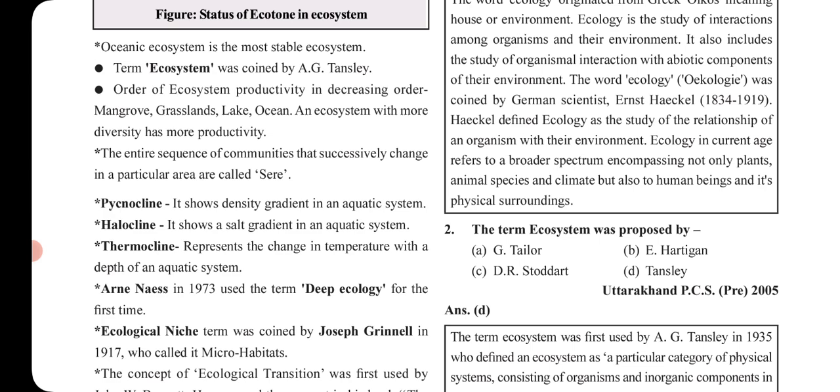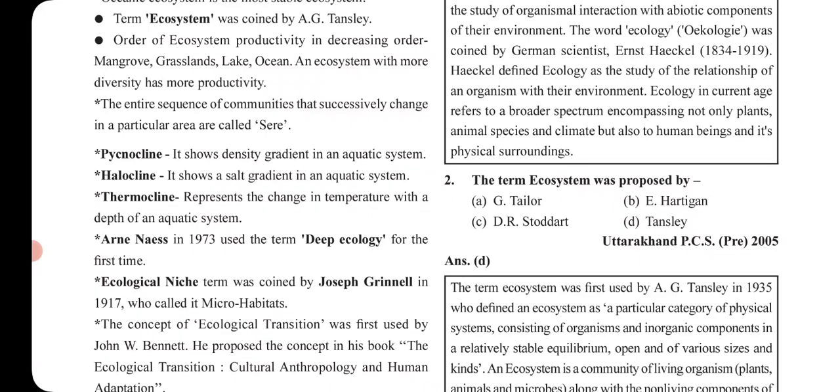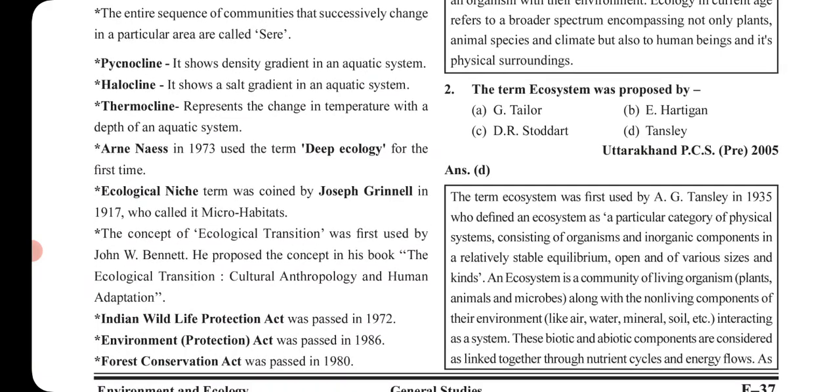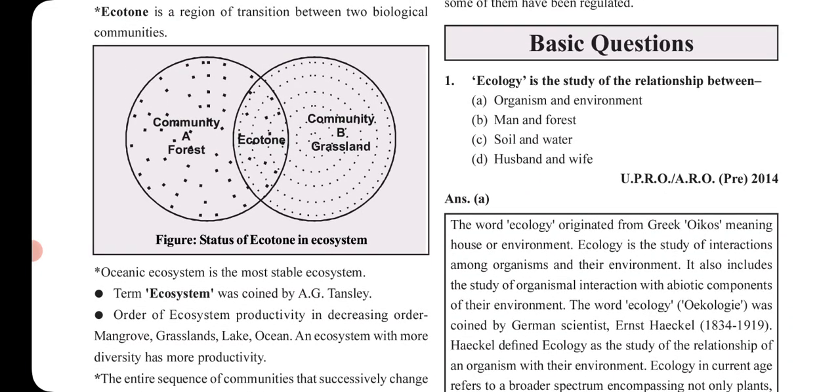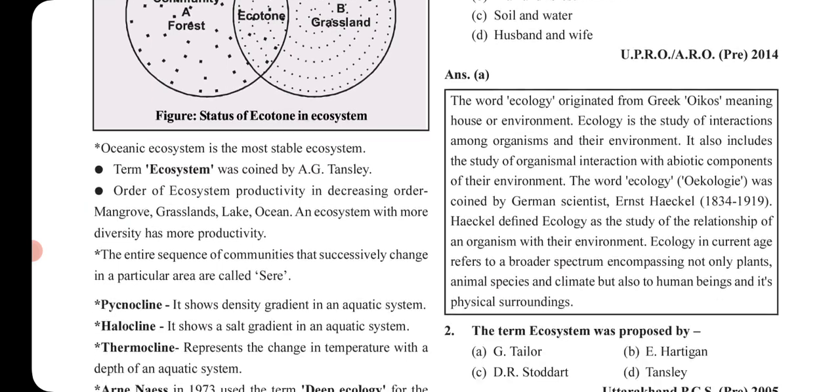Haeckel defined ecology as the study of the relationship of an organism with their environment. Ecology in the current age refers to a broader spectrum, encompassing not only plants, animal species and climate but also human beings and their physical surroundings. So from this explanation we can understand the answer is option A, organism and environment.